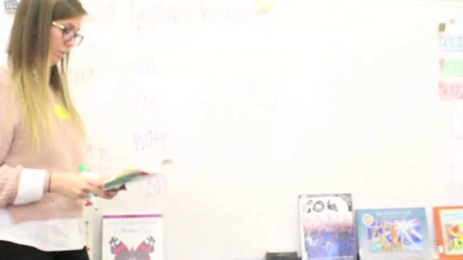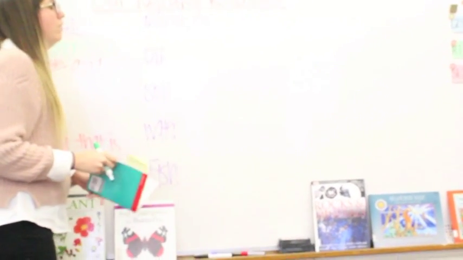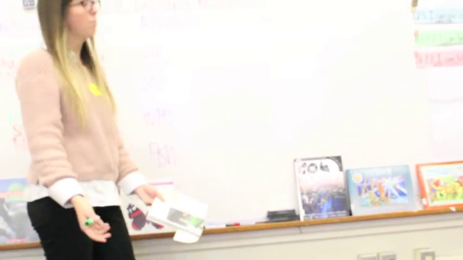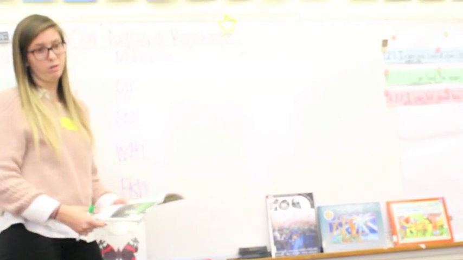Kylie? Silver to make rings and jewelry. Good. Very good. And those are made in factories. So sometimes we use natural resources to make things that are made by humans. Yes, Morgan? Jewelry. Good. It's made from silver, so it's not exactly a mineral. We can't just find jewelry in the ground, but we use silver to make the jewelry. So silver is made from natural resources, but it's not directly taken from the earth.